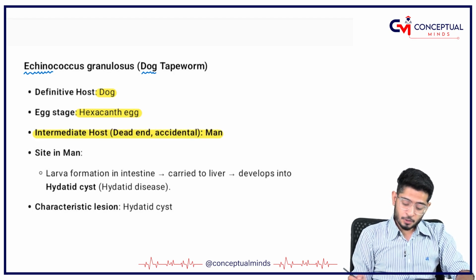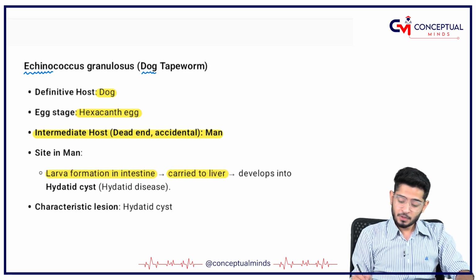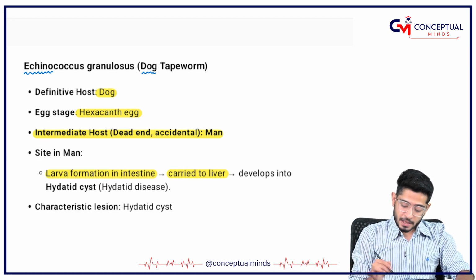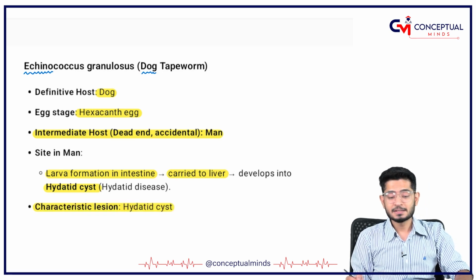The larva formation is going to occur in the intestine, which is carried to the liver. Then the larva forms the hydatid cyst, which is the characteristic lesion.